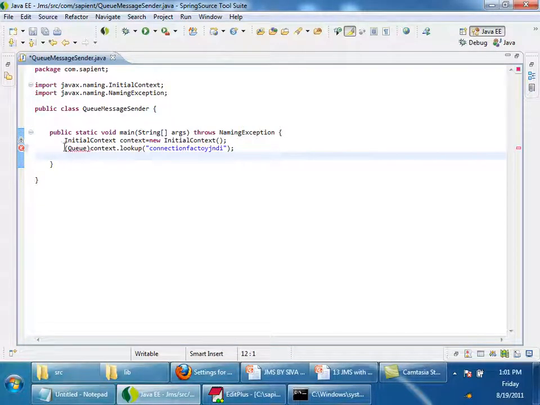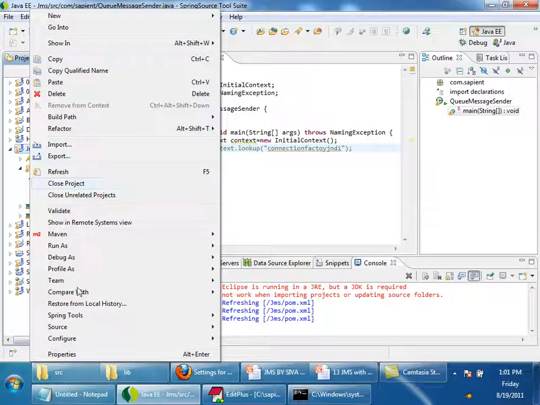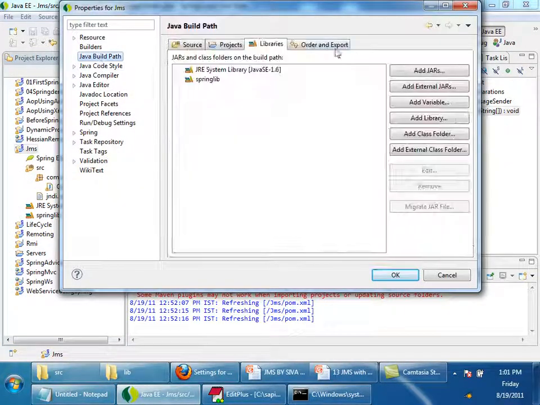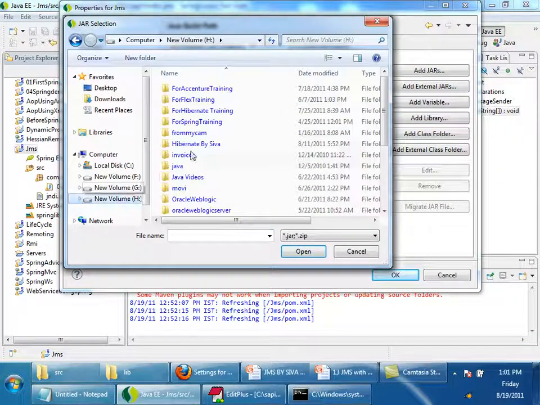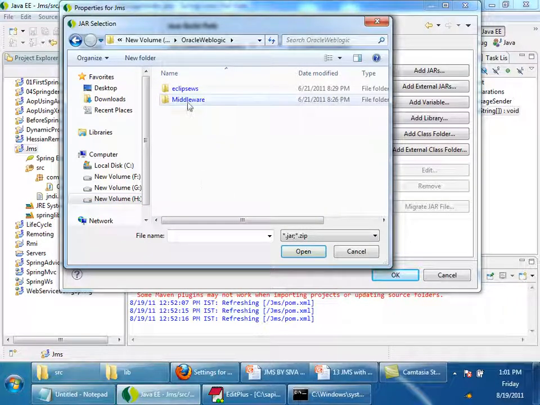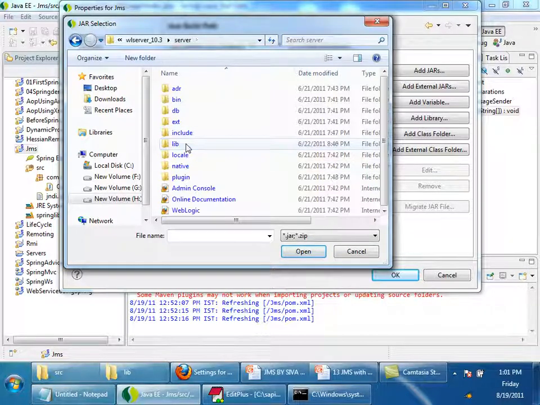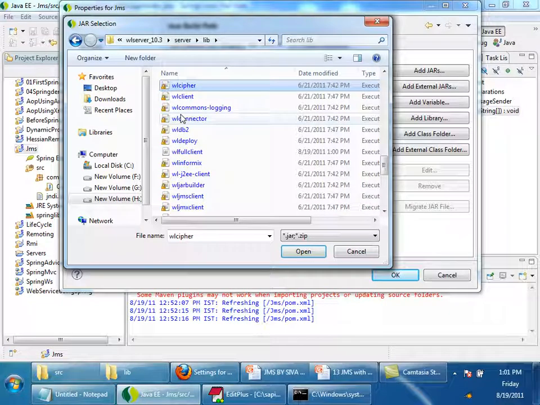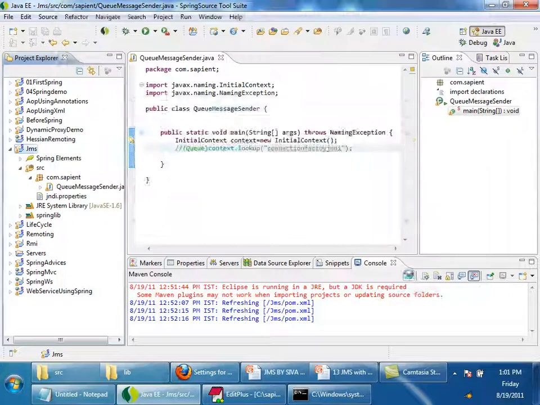I'll include it: add external libraries and add. wlfullclient.jar, there, I added.